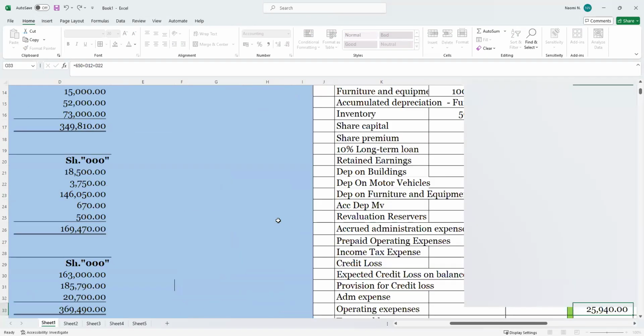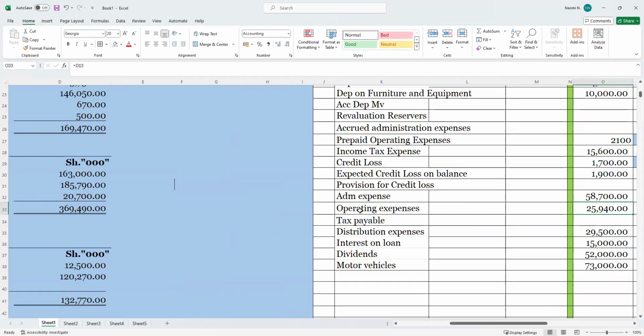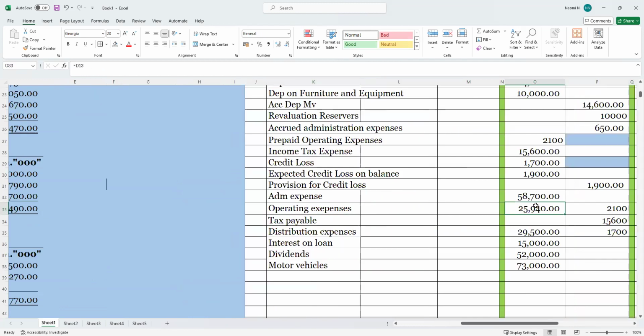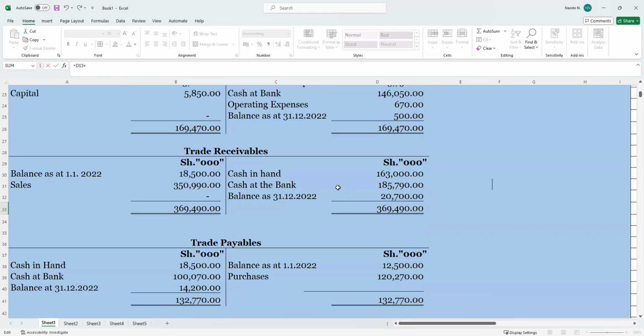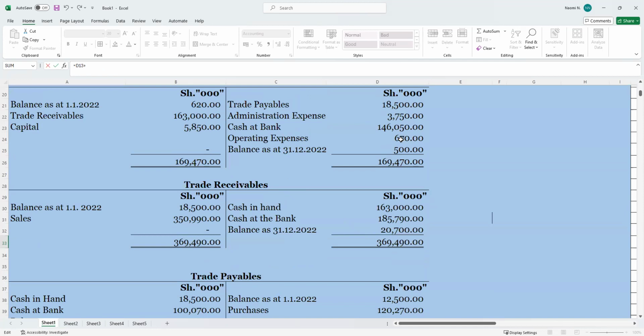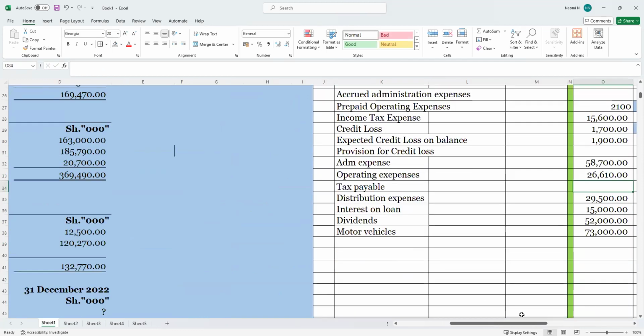Okay, plus then we have operating expenses. Let's go where the operating expenses is. Okay, plus operating expenses, plus we have this one.